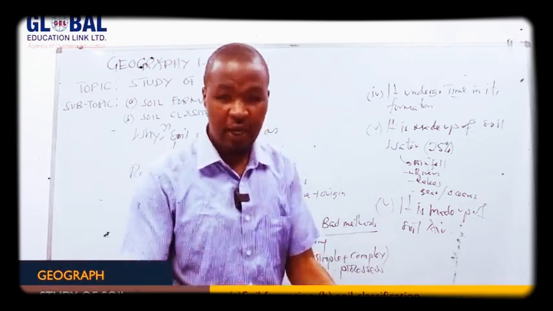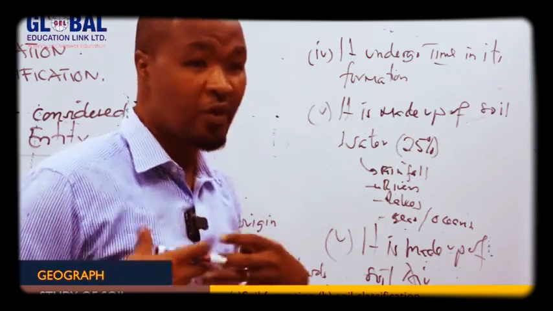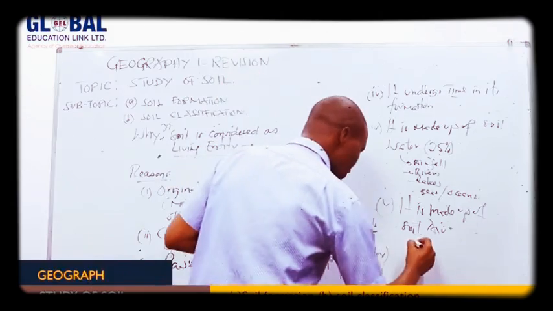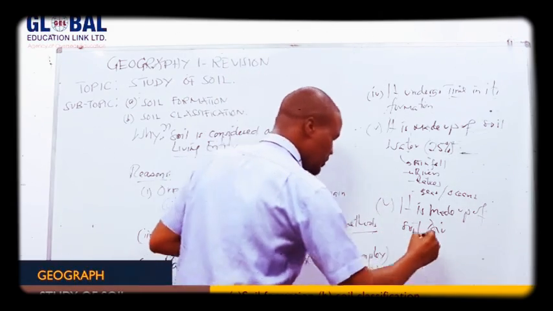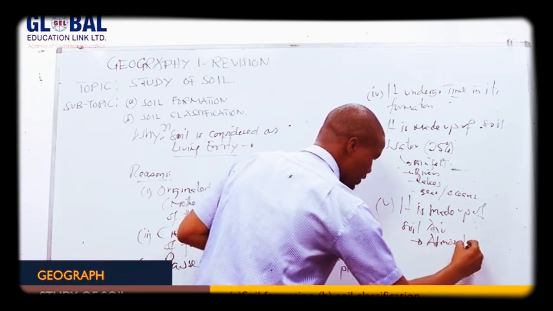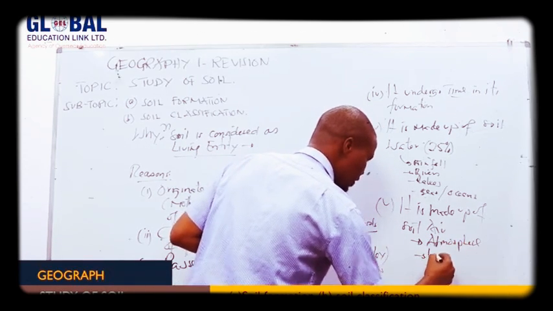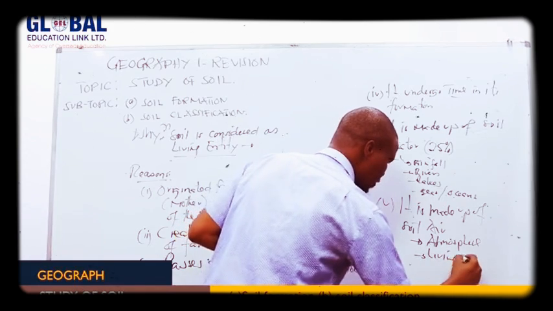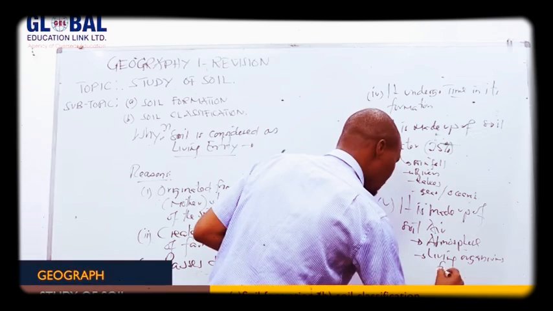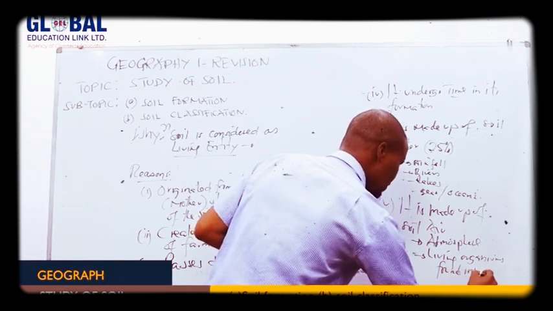Soil needs air for it to be more productive. We need air for us to be active and to survive. So at this point, where does soil air come from? It comes from the atmosphere, or from the living organisms, micro-organisms, found inside the soil.